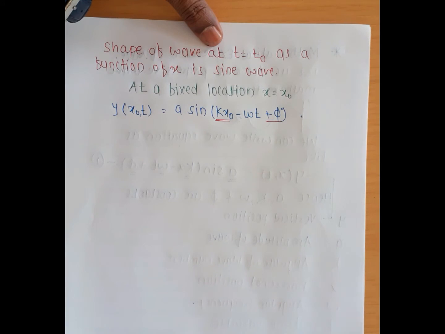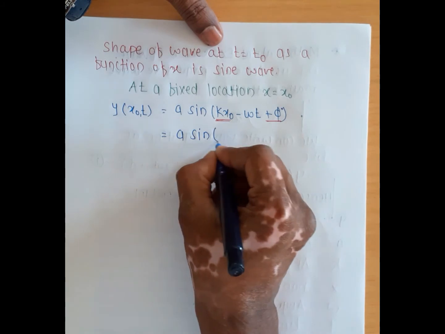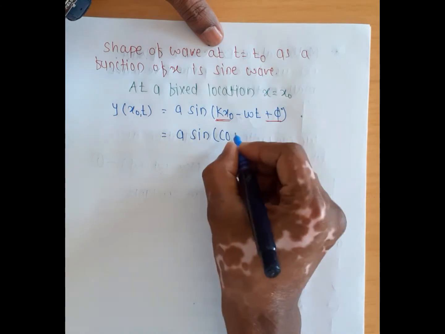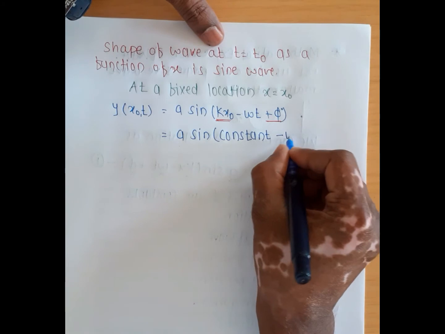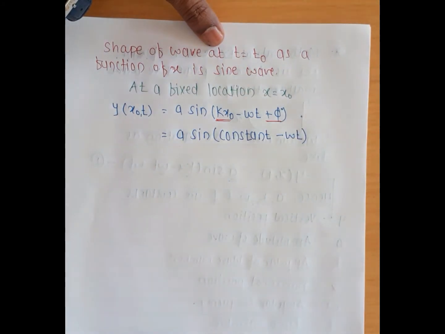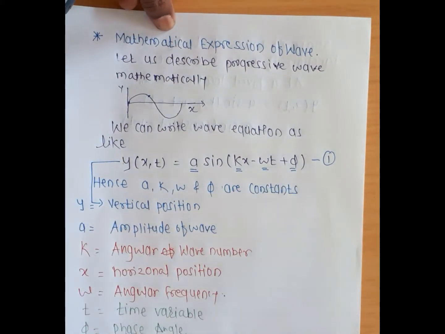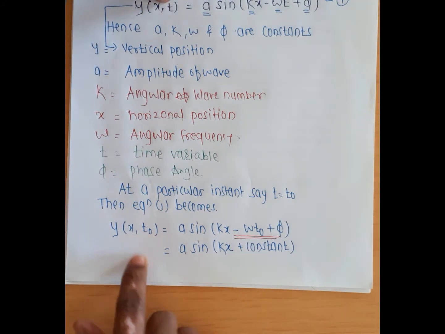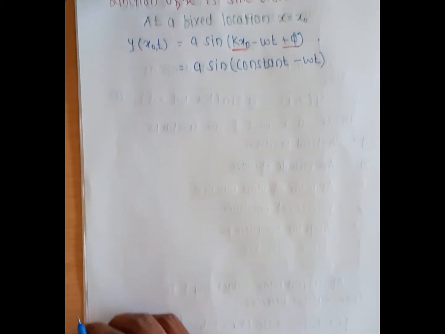So here we write this equation as a sin(constant minus omega t). The minus omega t remains, and the constant stays as it is, positive. So this is equation number 1, the original equation. Then we use t naught instead of t, which gives another equation, equation number 2, and the last equation is equation number 3.